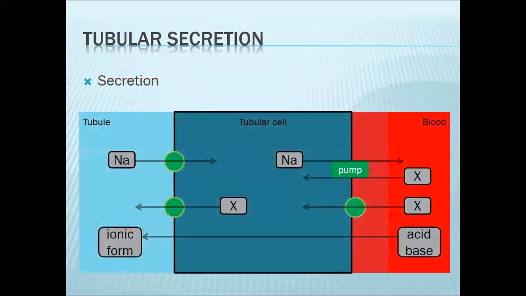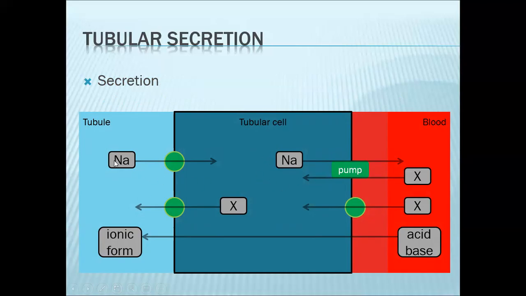Okay, so how does secretion happen? If you look at this diagram, again, this is your tubular cell. This is the filtrate. This would be the blood. So we will now discuss how secretion occurs. Just like reabsorption, everything begins with your primary pump. Your pump is typically located on the basolateral surface. So in this case, your pump here will drive sodium out into the blood and some other substance, let's say X, into your tubular cell.